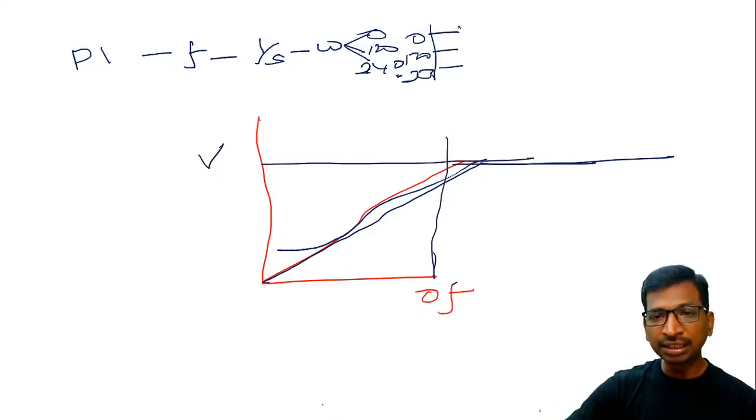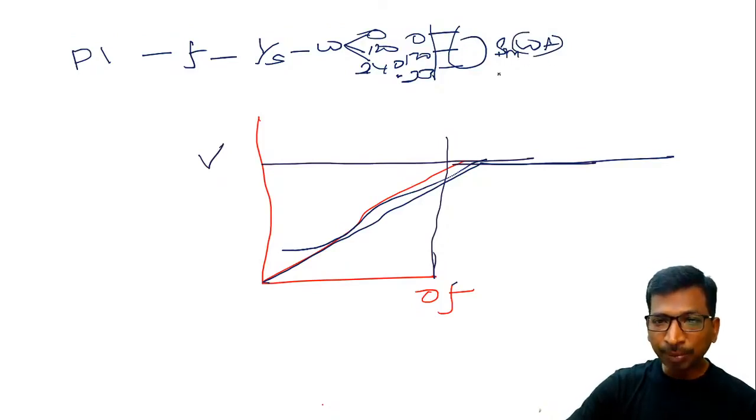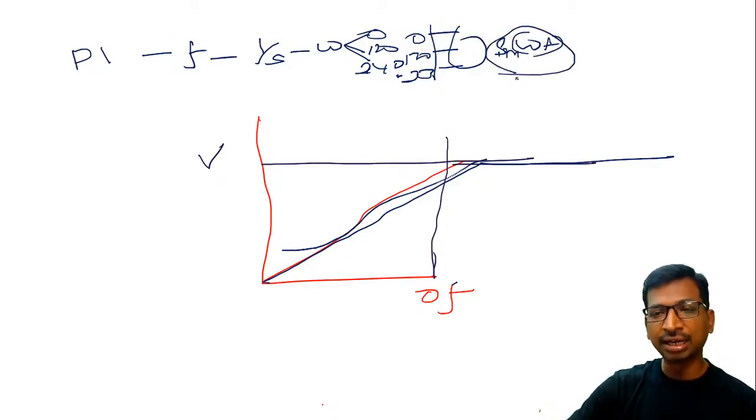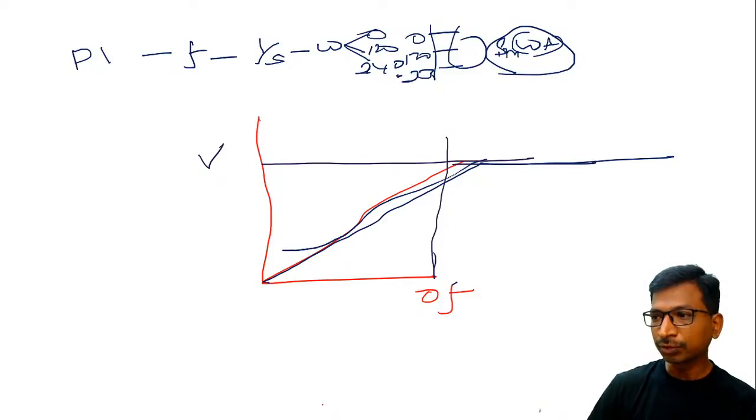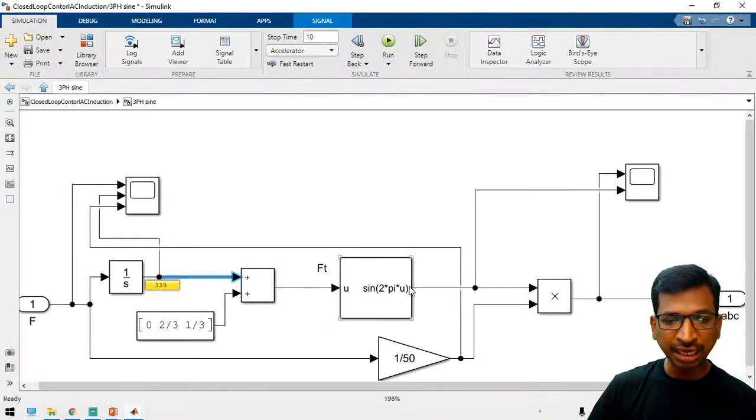So if you multiply this with sine, then sine omega t, right? So this sine omega t is limited by the gain block. So yeah, this is sine omega t.